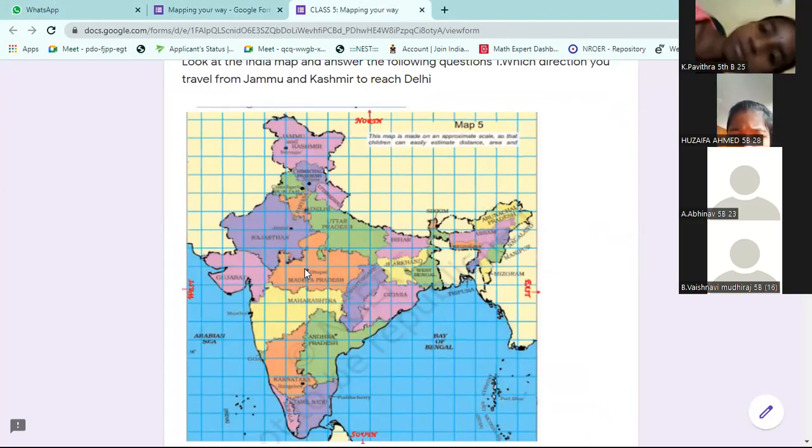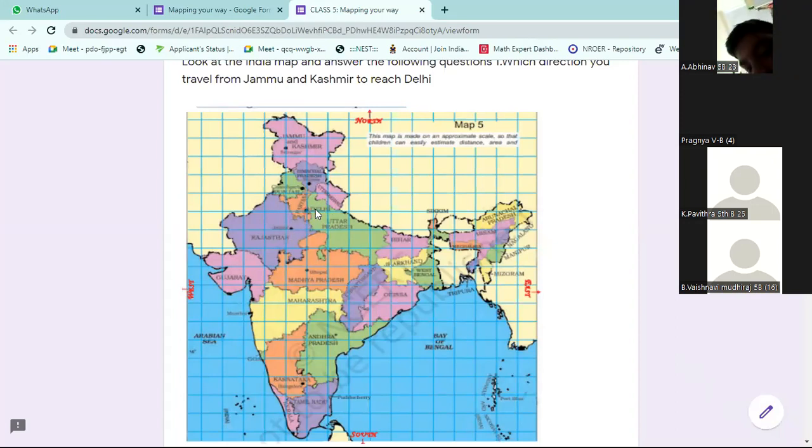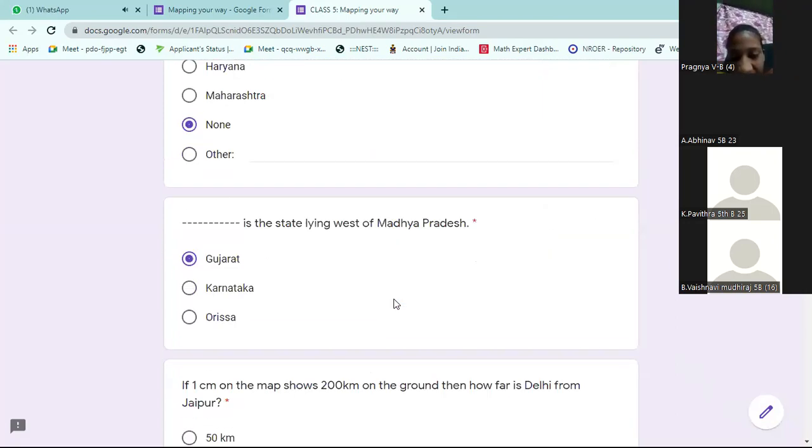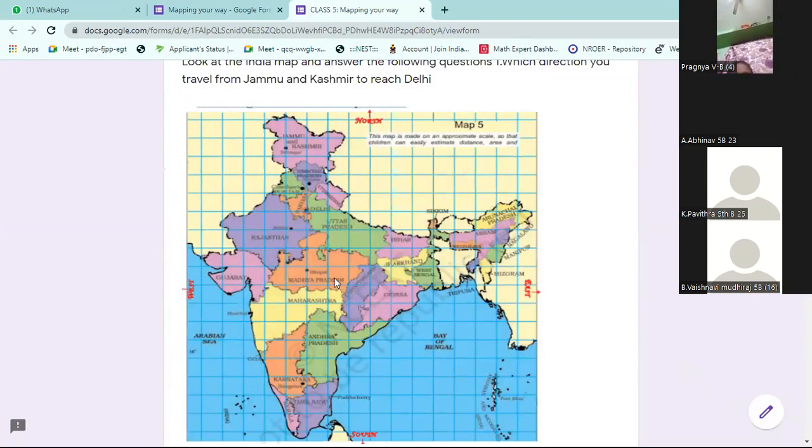Where is Jaipur here? Jaipur is in Rajasthan. From Delhi to Jaipur, you have to measure the distance. Sir, 50. How 50? Impossible. Sir, 250 kilometers or 500 kilometers?